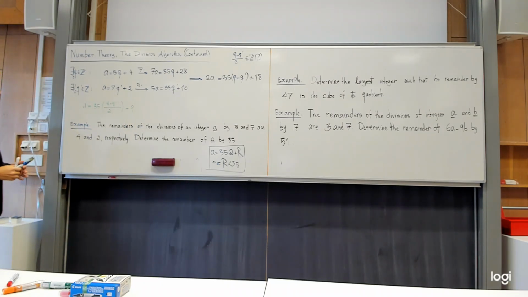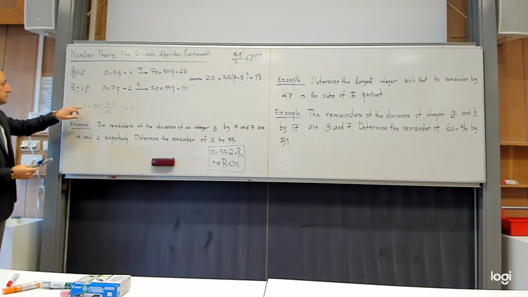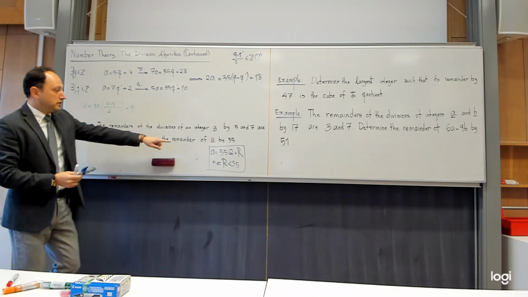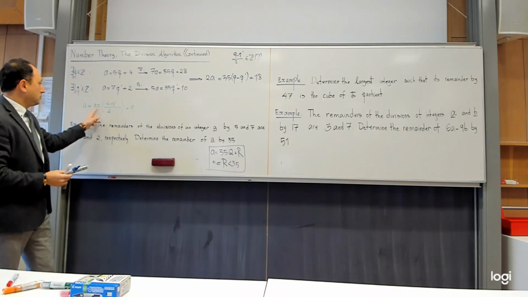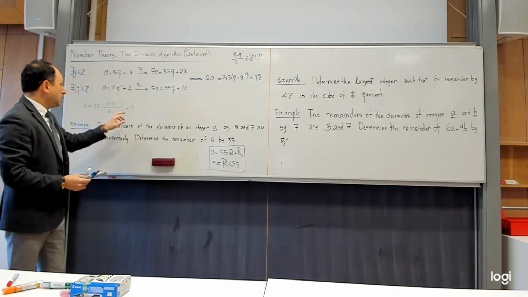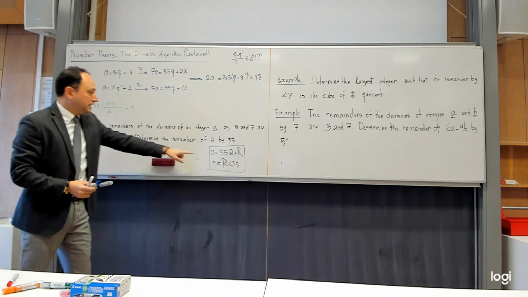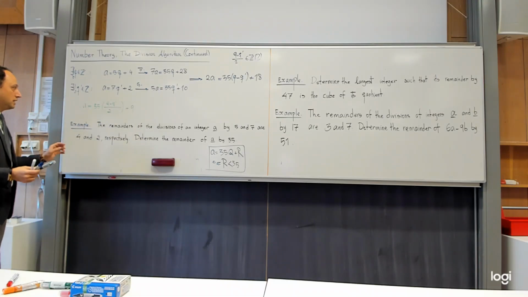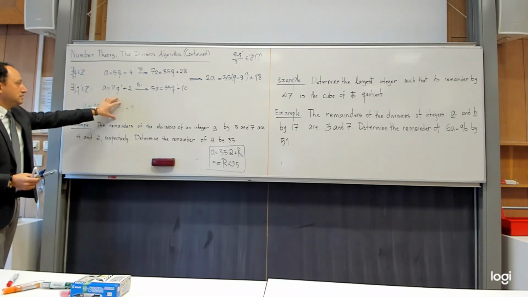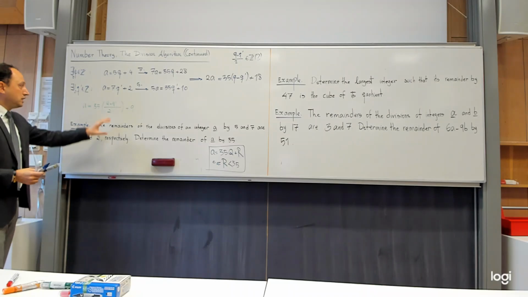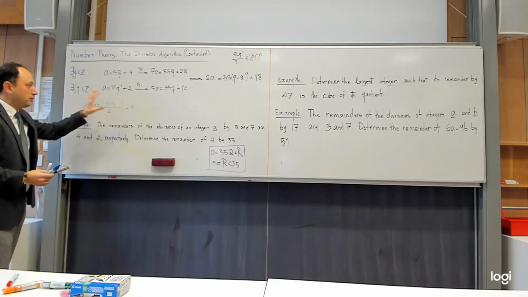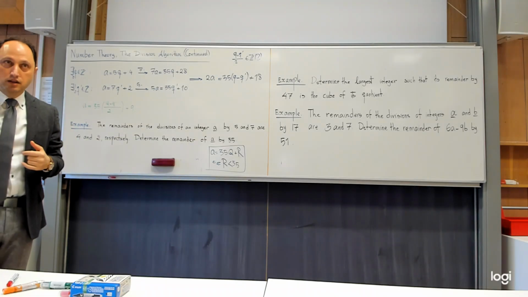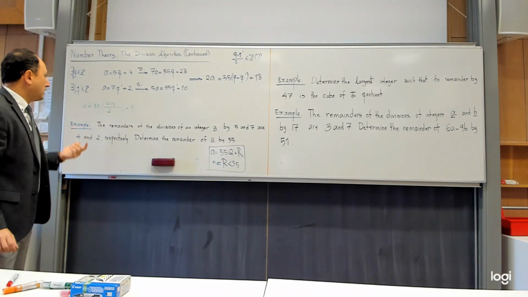The only problem here, the reason the problem is not finished, is because of this part. I want to have a, I have it here. I want to have 35, I have it. I want to have some number between 0 and 35. 9 is between 0 and 35, so that's okay. So the only problem is: is it guaranteed that this is an integer or not? If you can justify this is an integer, this problem is done, and I can declare the remainder to be 9. Otherwise, I need to find another way.